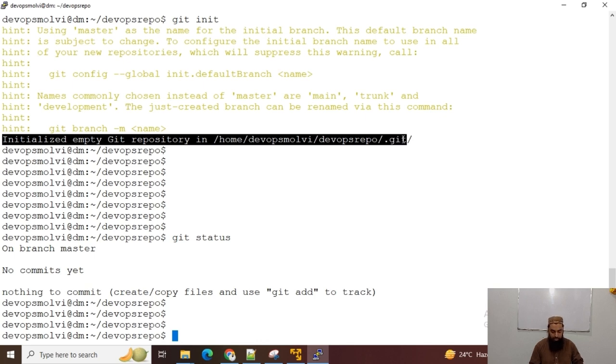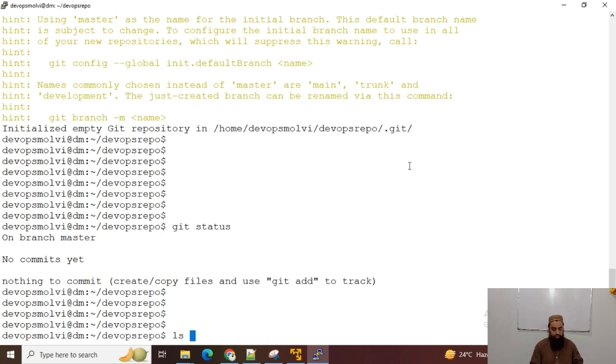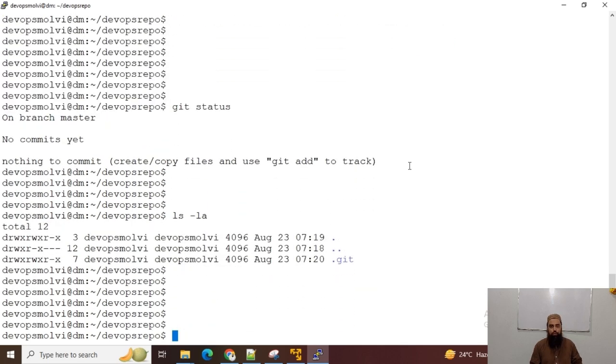Now there should be an empty and a hidden .git folder. Now you can see it, and guys, it is actually the database of Git. Normally, if you want to understand, you can simply say that it is a database.